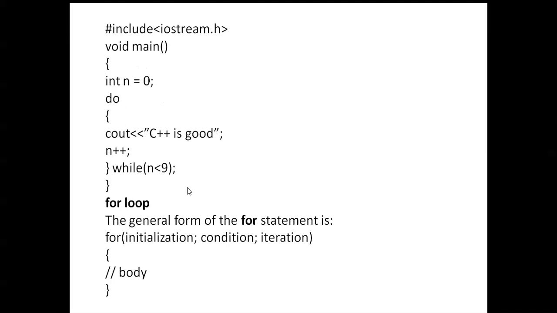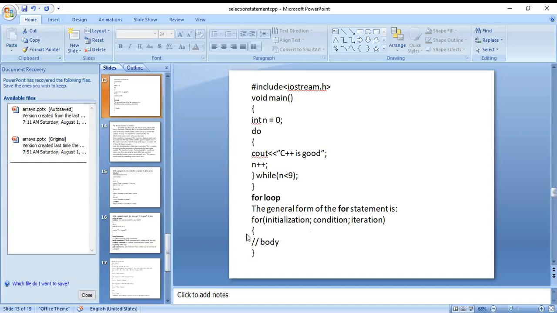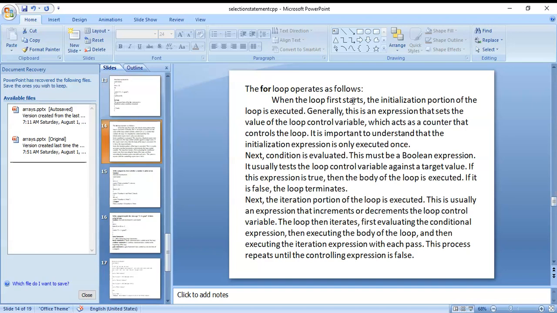Next, here you can see the for loop. The general form of the for statement has initialization, condition, and iteration. By using those only, we write the for looping statement. When the loop first starts, the initialization portion of the loop is executed. Generally, this is an expression.